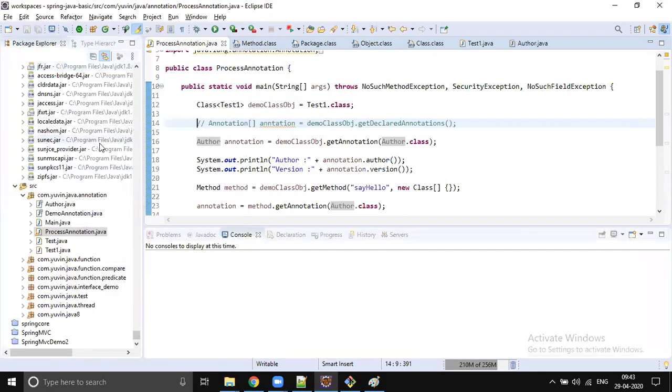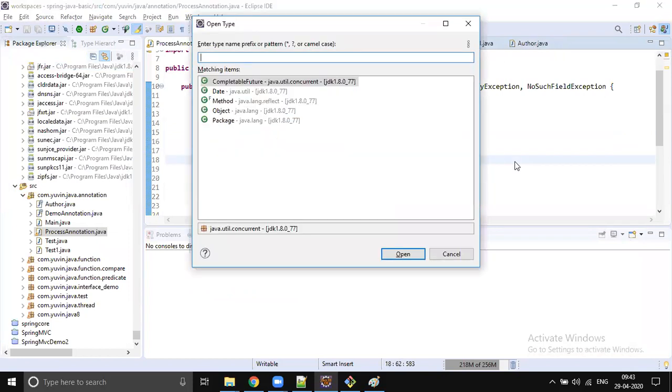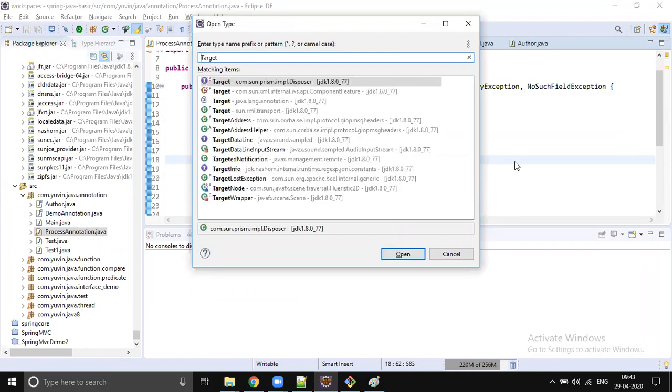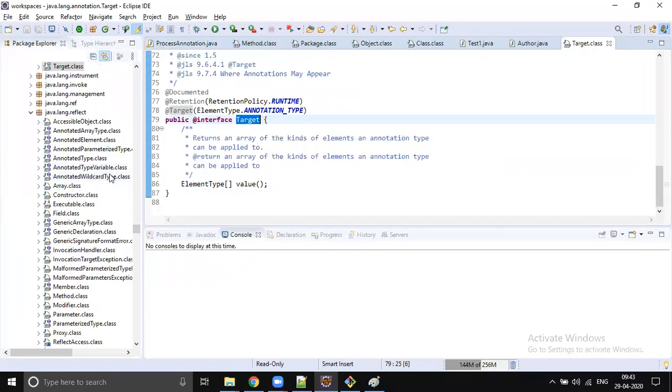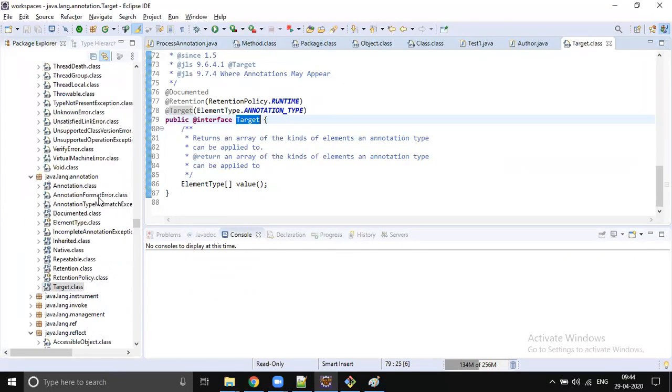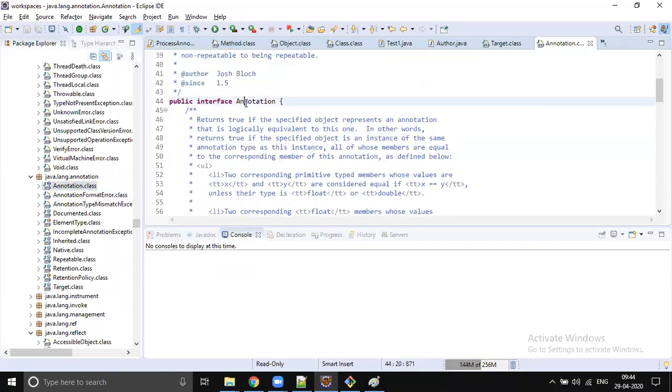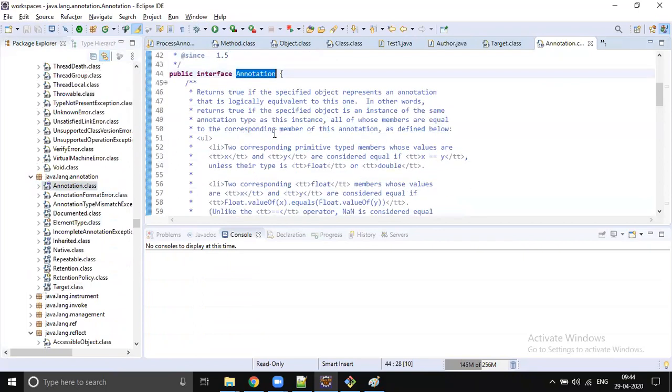Inside this java.lang.annotation package, let me open it. Target. We have a few interfaces also. For example, Annotation: every annotation must implement this Annotation interface.